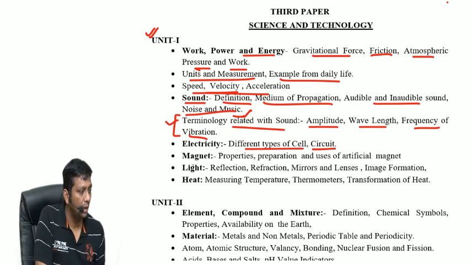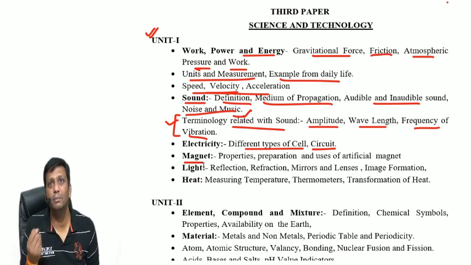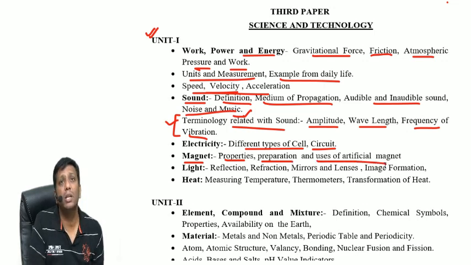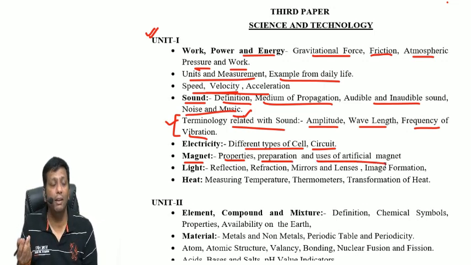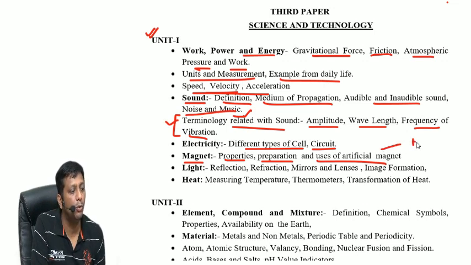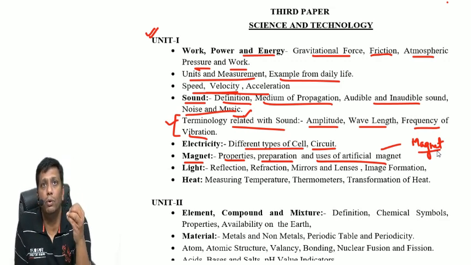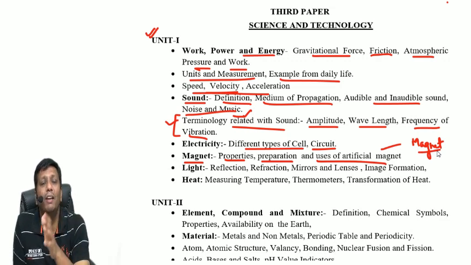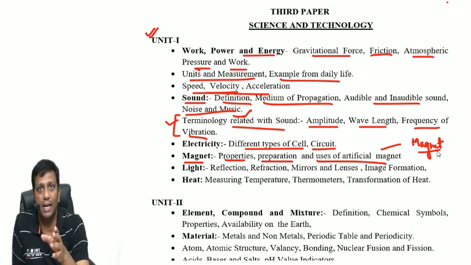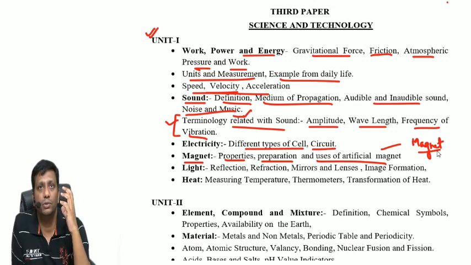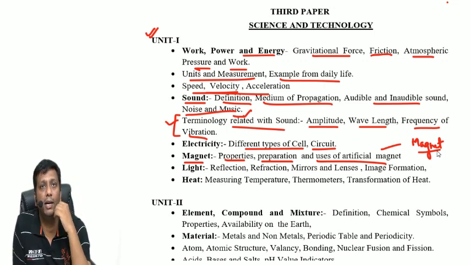The next one, magnetism. Not proper magnetism, just basic knowledge about magnets, their properties, their preparation and uses of artificial magnets. Definitely, I will do a brief discussion of one of the very advanced artificial magnets. Here, a very advanced level of knowledge is not required. If you follow NCERT books of 6th to 12th standard, your entire syllabus will be covered there, guys. At least 70% of your syllabus will be covered. Not entirely 100%, but 70% you can cover if you read the 6th to 12th standard NCERT books.